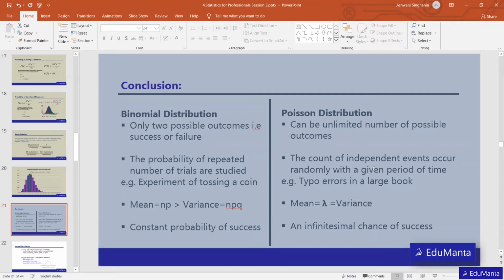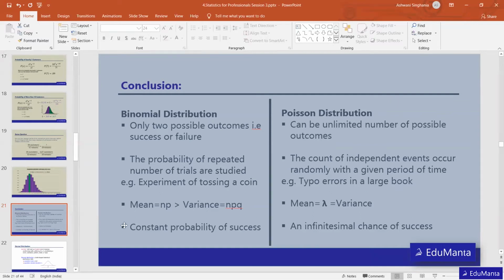One customer coming after another is an independent event, but that event has to occur in a particular interval of time. An example is typo errors in a large book: if in every 5 pages there are 3 typo errors, what is the probability that in the next 5 pages there will be 7 typo errors? These kinds of questions are covered under Poisson distribution.